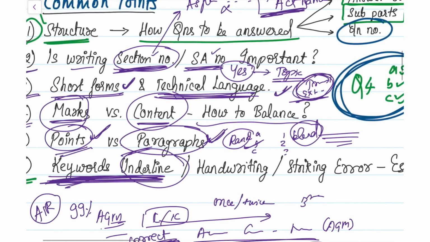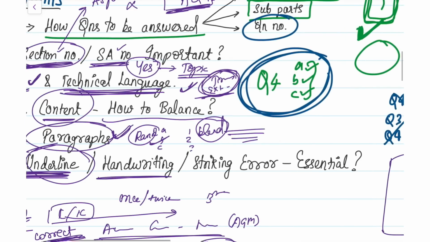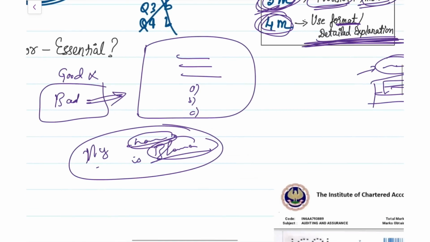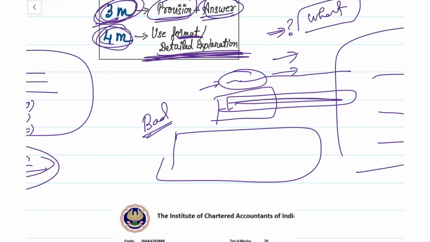Yes. Next is handwriting. Is good handwriting important? The answer is, good handwriting is not important. I've seen a lot of papers with bad handwriting too. But what makes it an all India ranker level paper is that even with bad handwriting, they have written the answer so legibly and so beautifully that it looks very presentable.